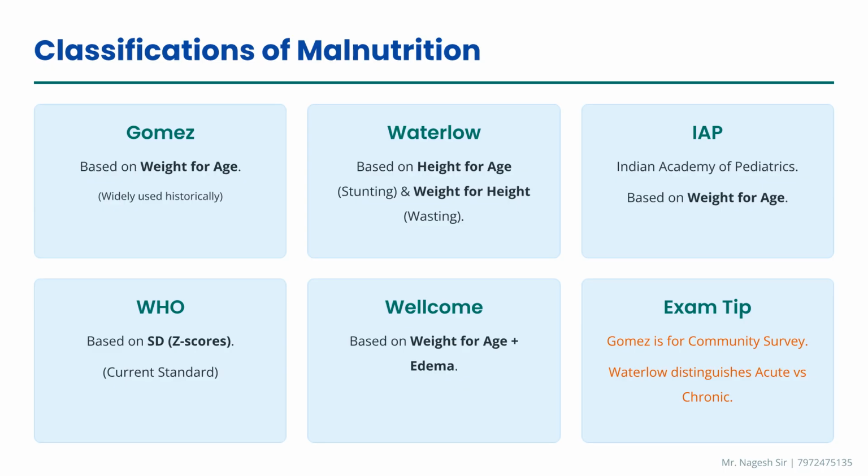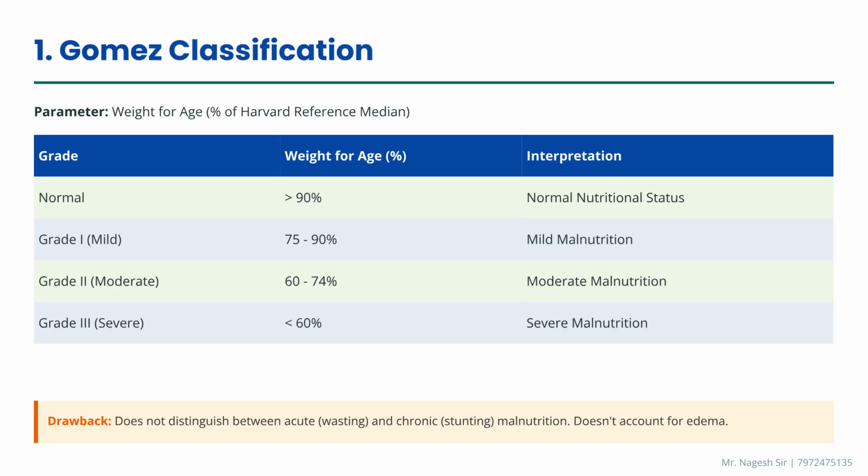Malnutrition can be classified using several systems. Gomez and IAP classifications use weight for age, while Waterlow uses height for age and weight for height. WHO classification uses Z-scores and is the current standard. The Gomez classification measures malnutrition based on weight for age percentage of the Harvard reference median. However, its drawback is that it doesn't distinguish between acute and chronic malnutrition.